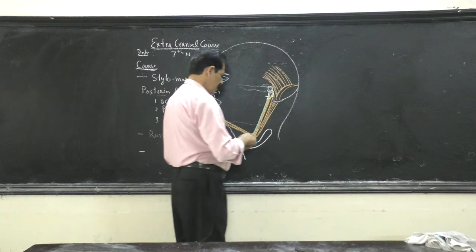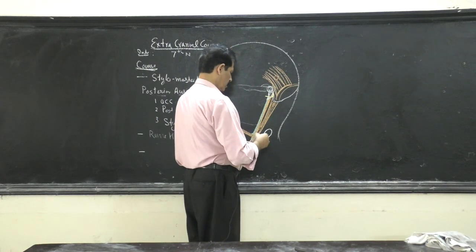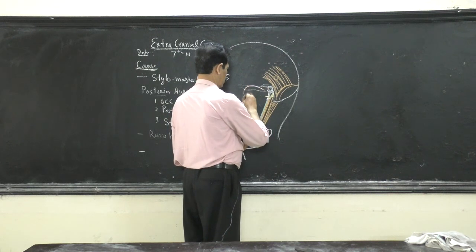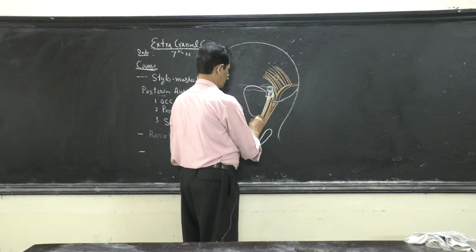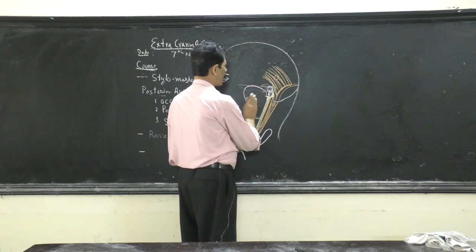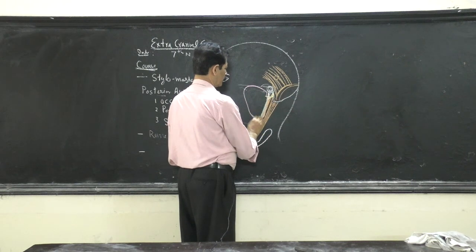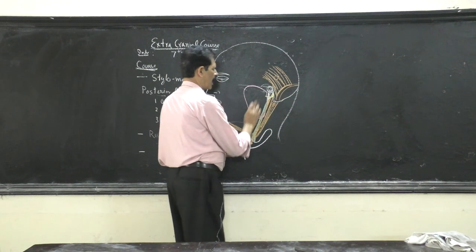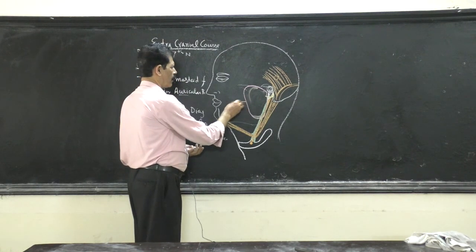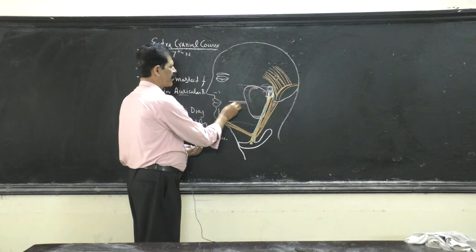Now here comes a triangular gland. And which is this gland? Having a 5 centimeter long duct.